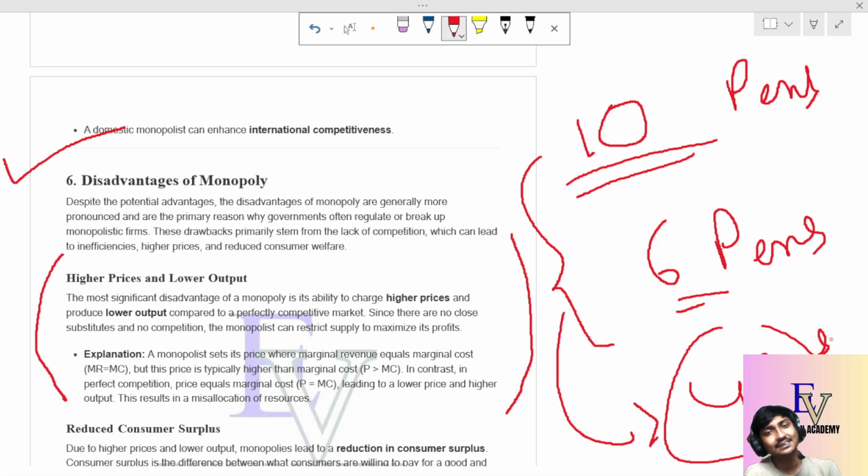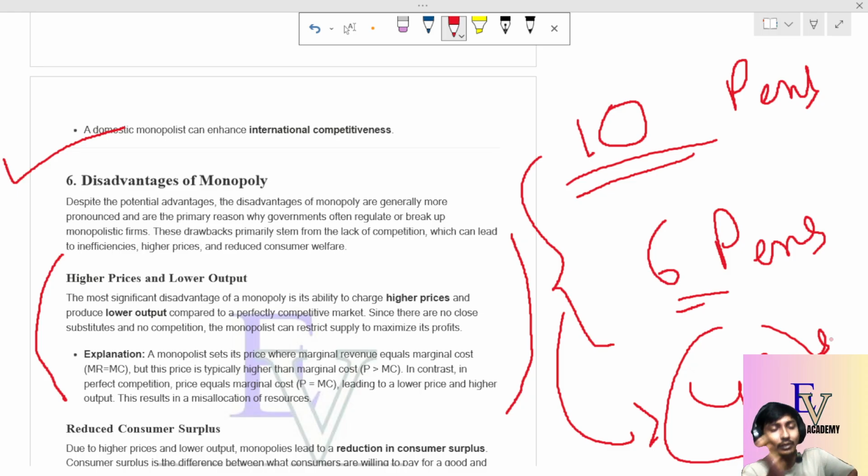If there is an excess demand of 4 pens, what happens? The market price of the pens increases, and when the market price increases, it sells that pen at a higher price. So it sells at a higher price and produces lower output.